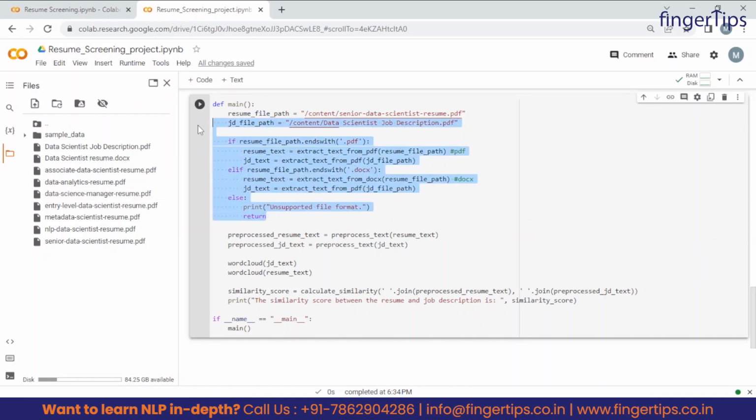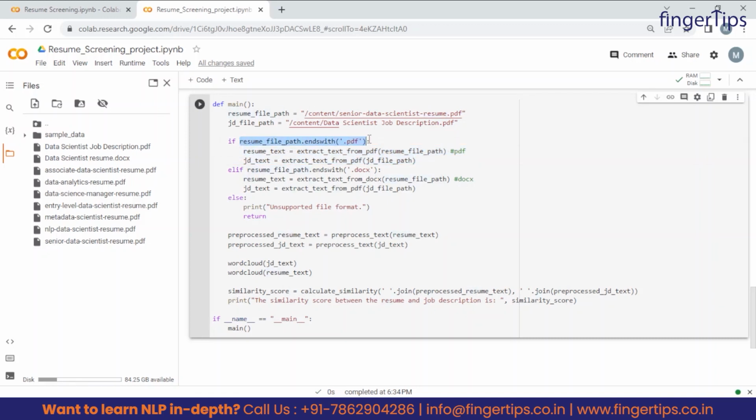Let's now understand this particular part of code. It says, if resume file path dot ends with .pdf, and as we can see, this is ending with .pdf, then this part of code will get executed.